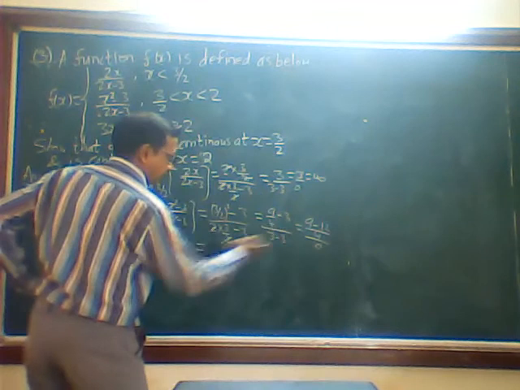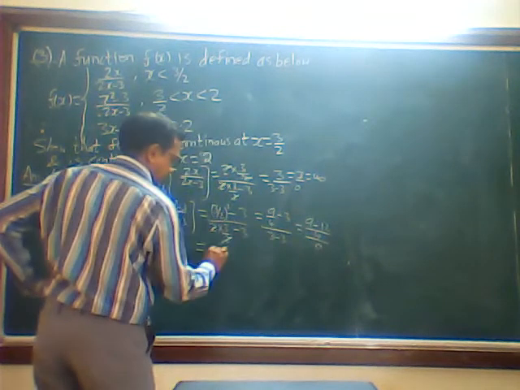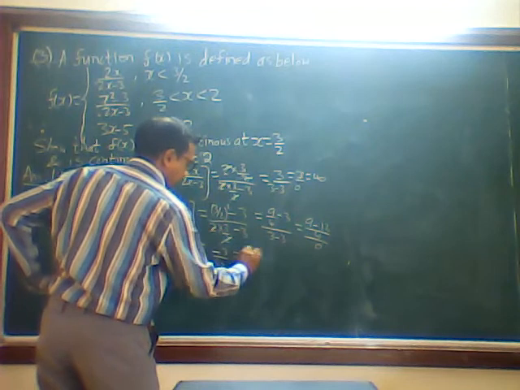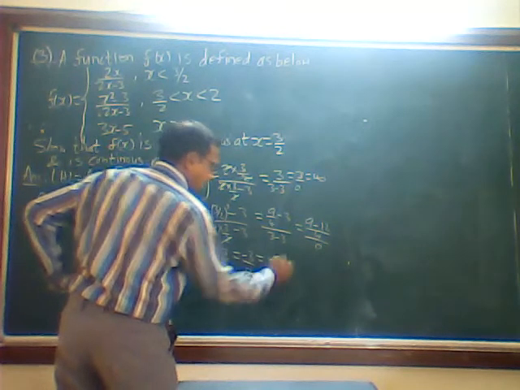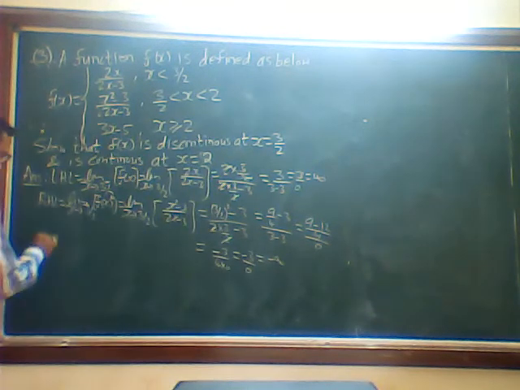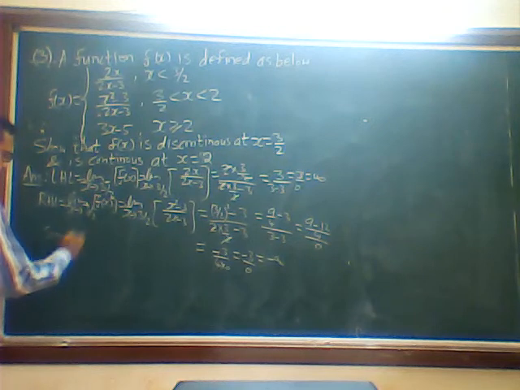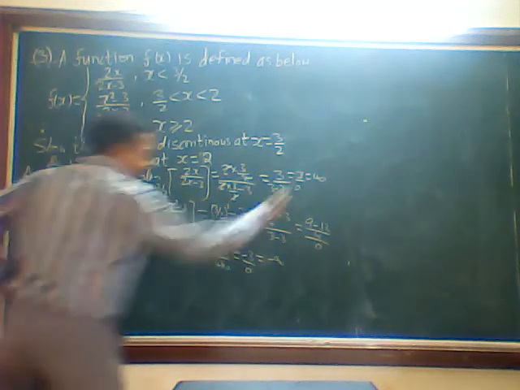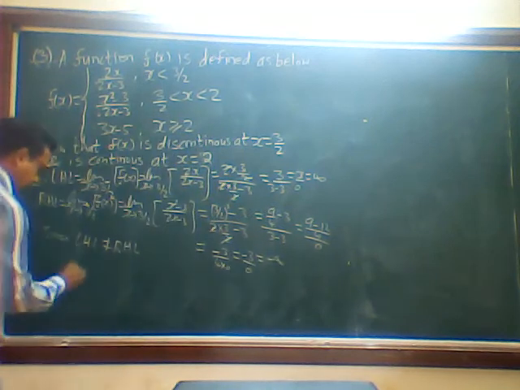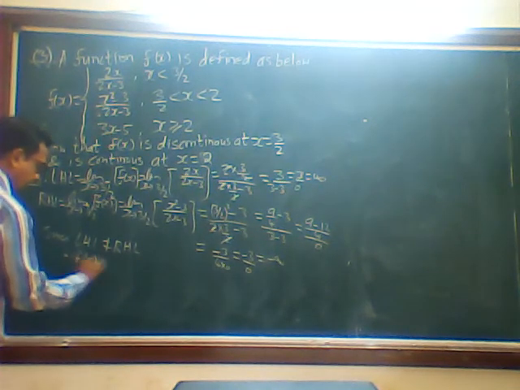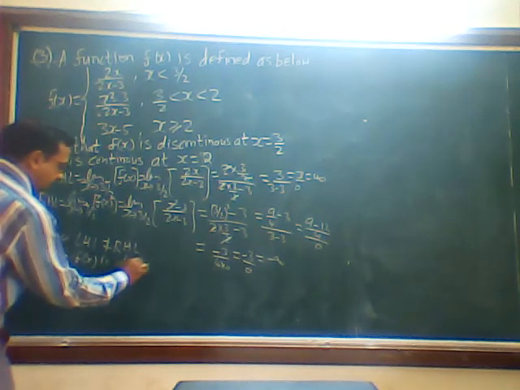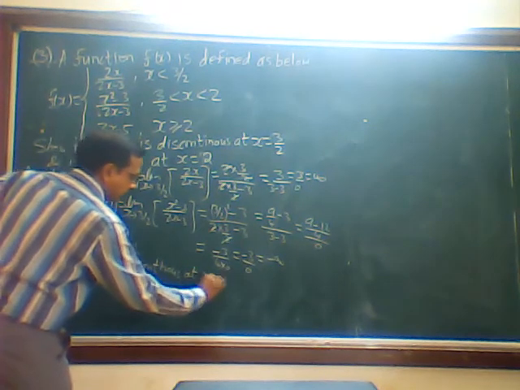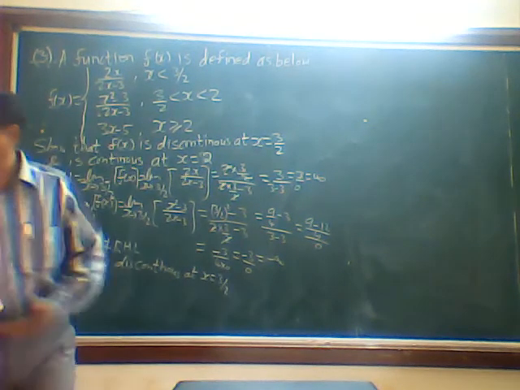So we will get it as what? 9 minus 12 is minus 3. 4 into 0. That is minus 3 upon 0. That is minus infinity. Then we will say since LHS is not equal to RHS, because this is plus infinity, this is minus infinity. Therefore, f of x is discontinuous at x is equal to 3 by 2.